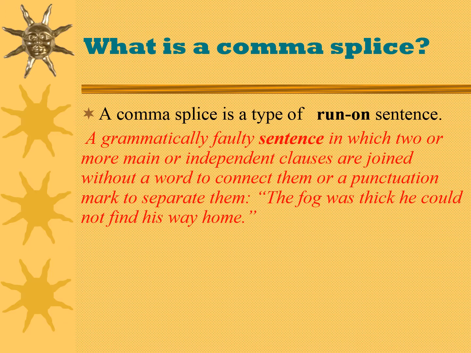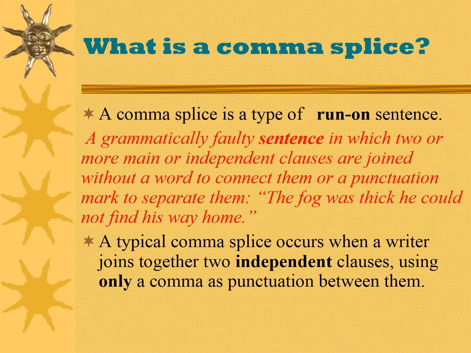But the problem will occur in writing. A typical comma splice occurs when a writer joins together two independent clauses using only a comma as punctuation between them.